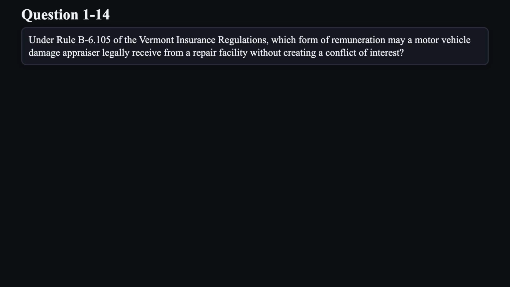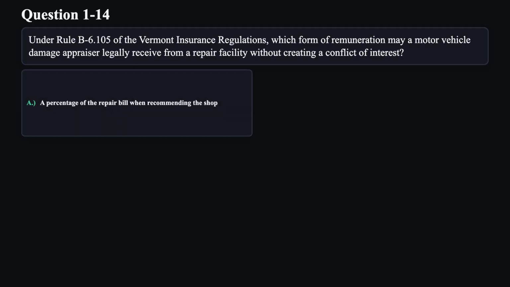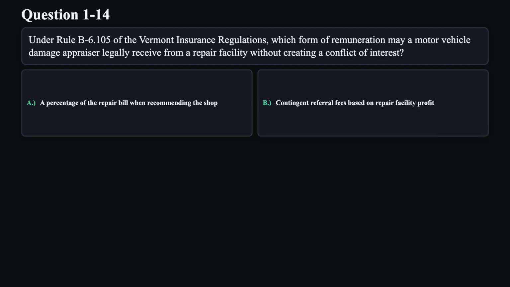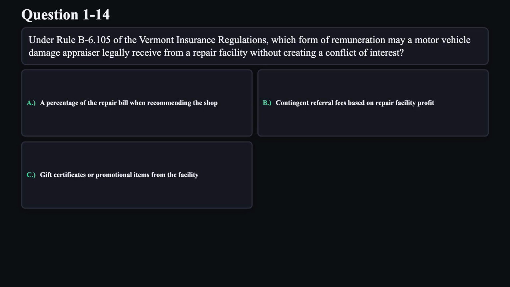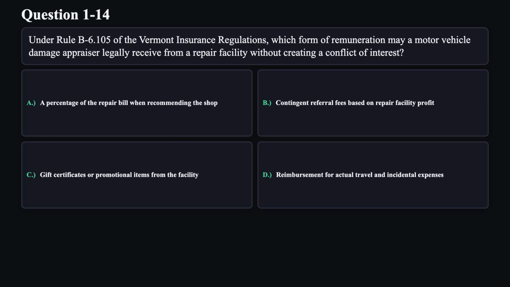Question 14. Under Rule B6.105 of the Vermont Insurance Regulations, which form of remuneration may a motor vehicle damage appraiser legally receive from a repair facility without creating a conflict of interest? A. A percentage of the repair bill when recommending the shop. B. Contingent referral fees based on repair facility profit. C. Gift certificates or promotional items from the facility. D. Reimbursement for actual travel and incidental expenses.